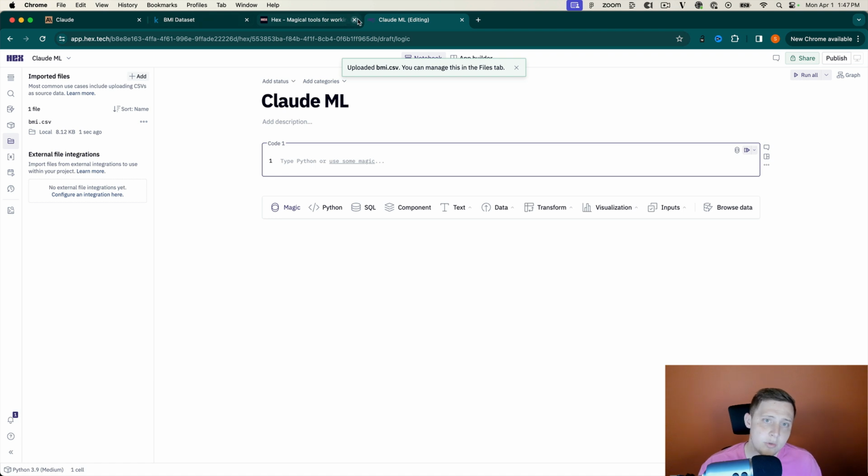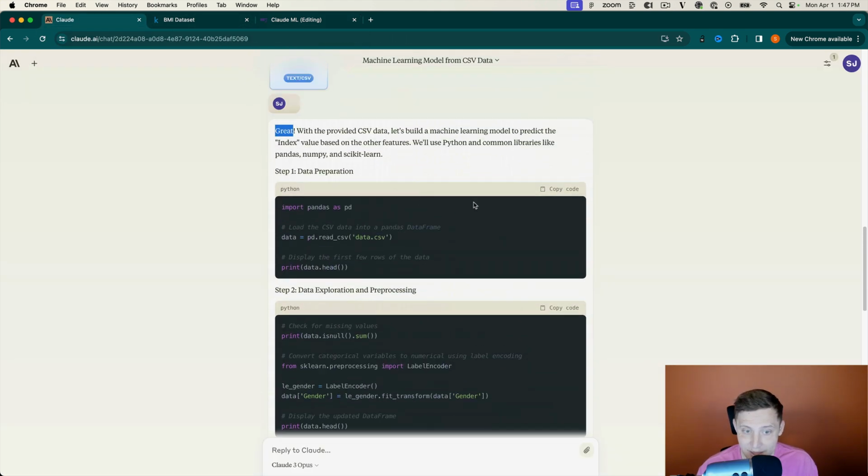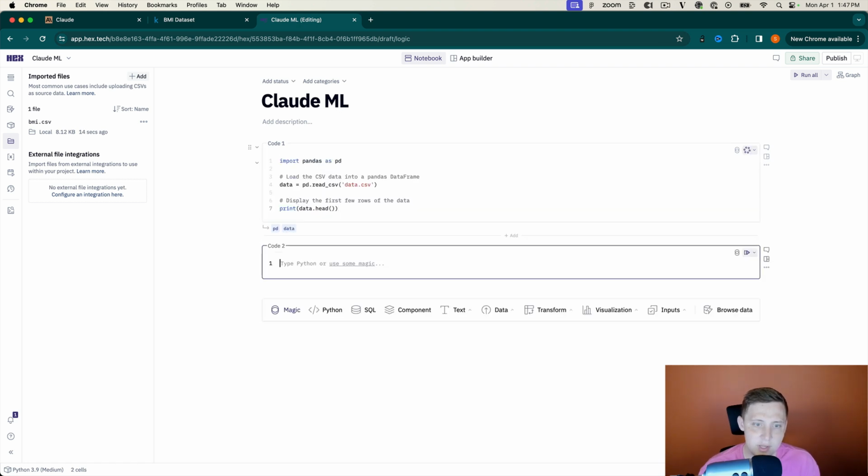Okay, so we're going to walk through the code that Claude generated. So this is definitely a bit annoying compared to ChatGPT, right? ChatGPT is going to run that code for you as it goes. This is not going to do that. But that's okay. We're going to copy the code. So this is going to read in the code, and it's going to give us the first 5 rows here with the data.head. Just going to allow that to send in real quick.